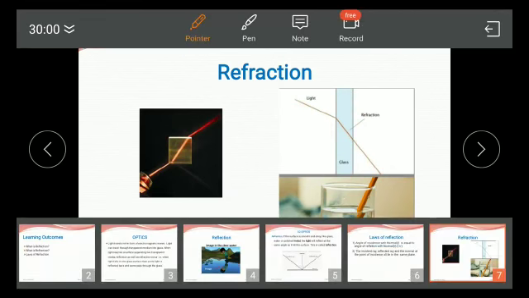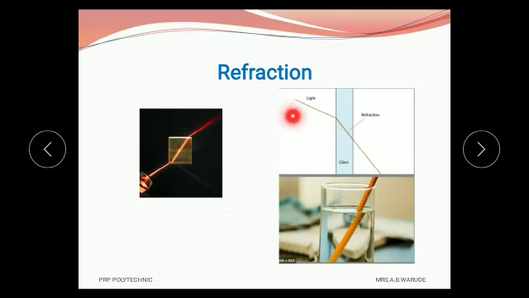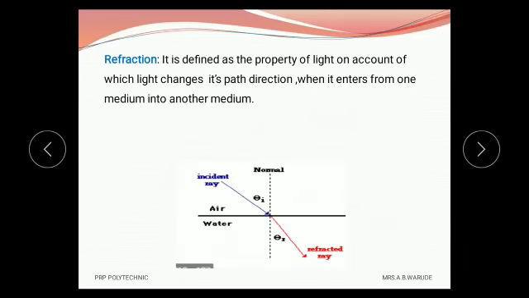First is air, second is glass, and then again glass to air medium. Refraction is defined as the property of light on account of which light changes its path or its direction when it enters from one medium into another medium.